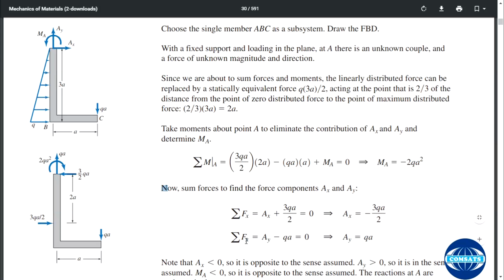Okay, now Ay, summation of Fy is equal to 0. In the summation of Fy, this Ay is existing and this one, and this is not contributing to Ay. So QA and minus, and this will be positive because the assumed direction of Ay is okay.